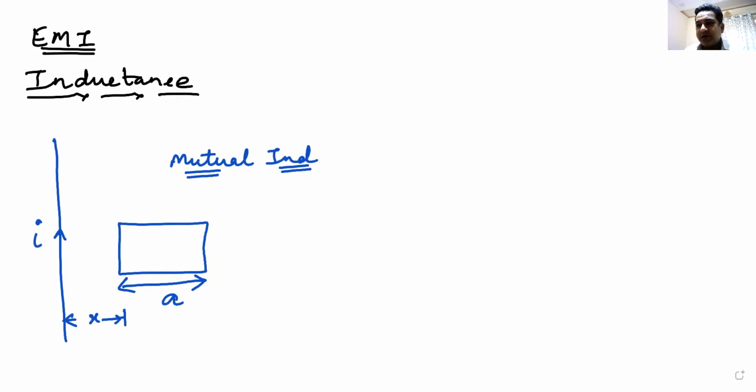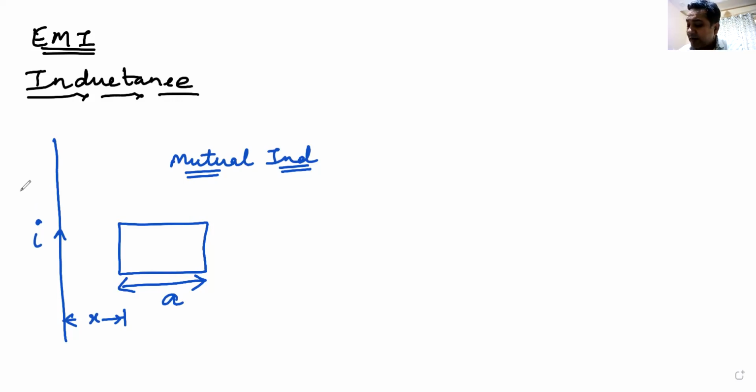Any idea? Can you give me any idea how you will do this? What is the method of finding out the mutual inductance? I think you guys were not there in the last class. So what is the method of finding mutual inductance?